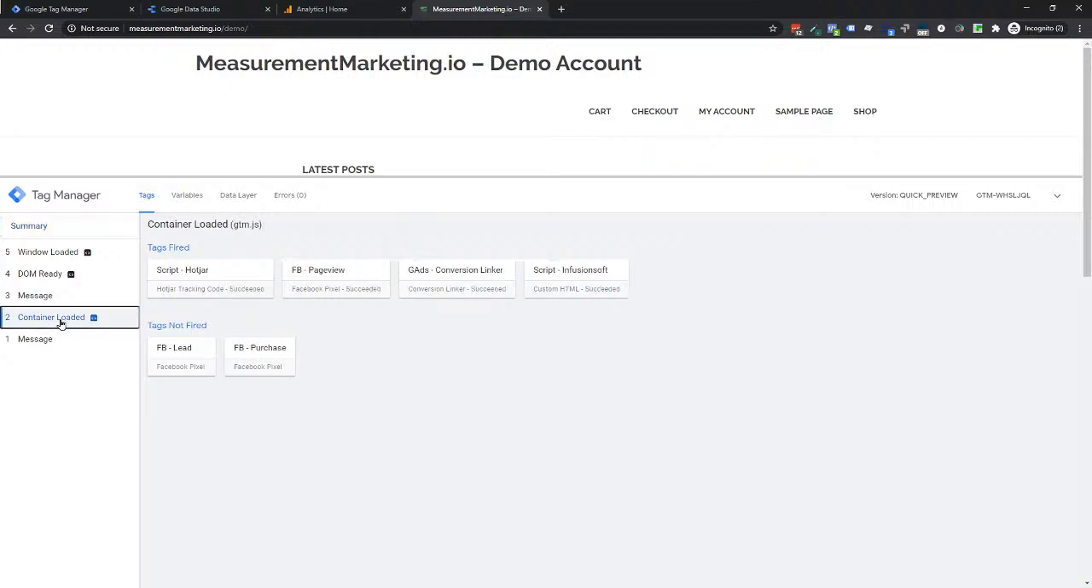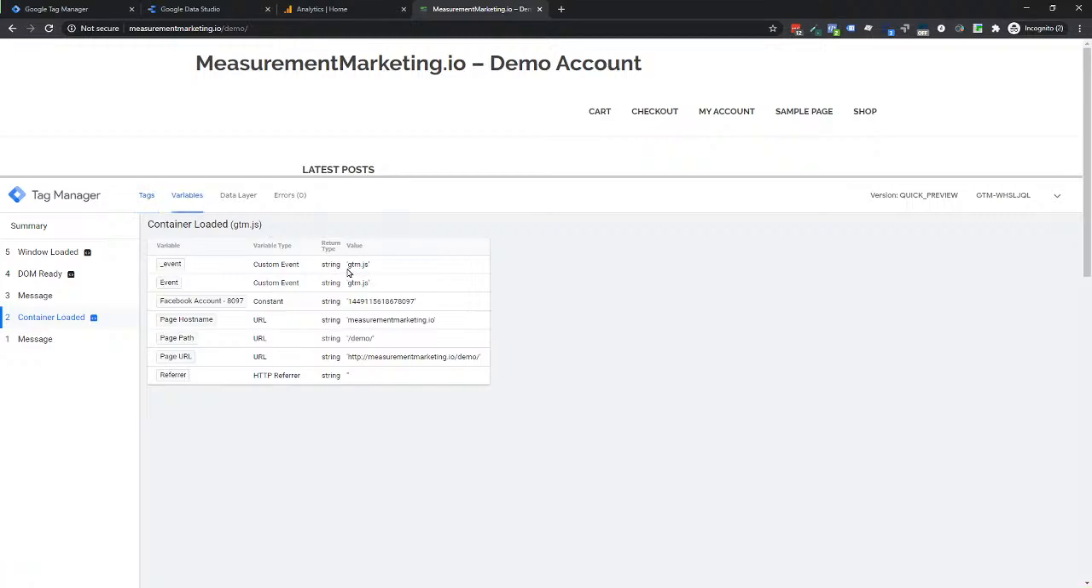The technical definition of container loaded, if you go into your variables, you'll see is this GTM.js. So that stayed the same. It just used to be called page loaded. Now it's called container loaded.